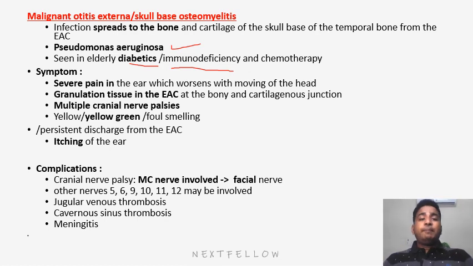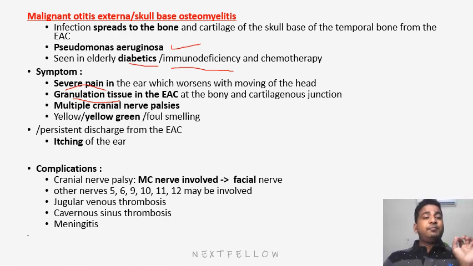What are the symptoms? Patient will have severe pain. There will be granulation tissue in the external auditory canal, usually at the junction of bone and the cartilage. That is a typical phenomenon of Pseudomonas. Don't think that granulation tissue will only and only be present in Pseudomonas infection. It may be present in other infections also, but in Pseudomonas infection, granulation tissue is present 95% of times.